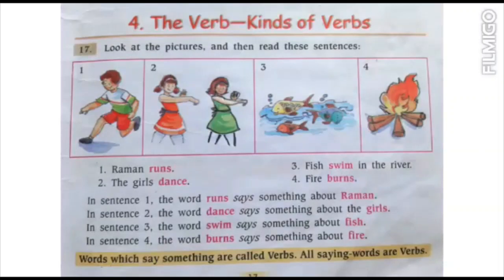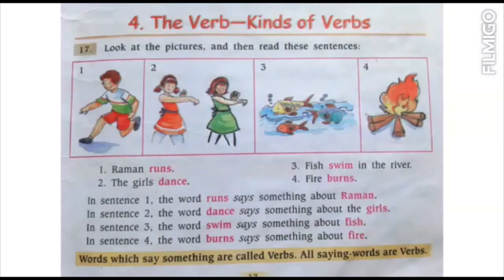Second is the girls dance. So the two girls you can see they are dancing. So dance is the verb here. Third one is fish swim in the river. So fishes are swimming. So swim is the verb here. They are doing the work of swimming. Fourth is fire burns. So the fire is burning. So work done here is of burning. So burns is the verb here. So in all the sentences some action is going on and those action words are called verbs.